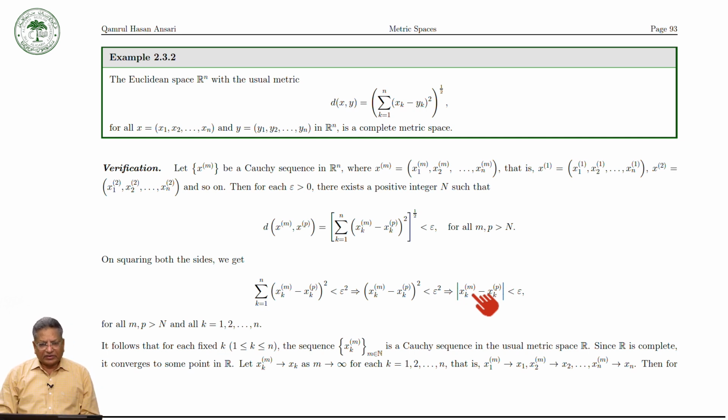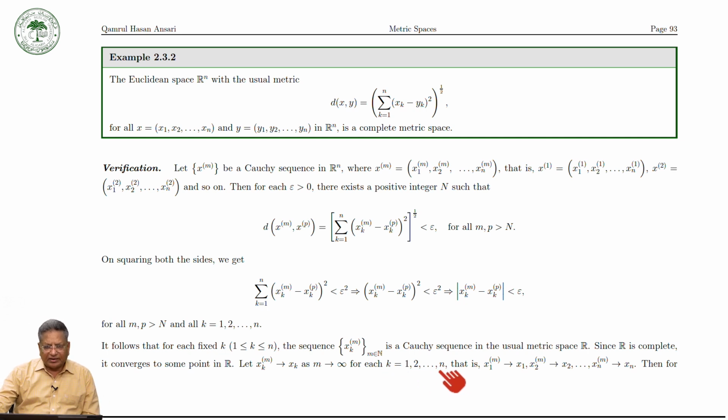In other words, xkm is a Cauchy sequence in the usual metric space R. And we have seen that R is complete, and therefore xkm converges to some point in R. Say xkm converges to xk, for each k from 1 to n.